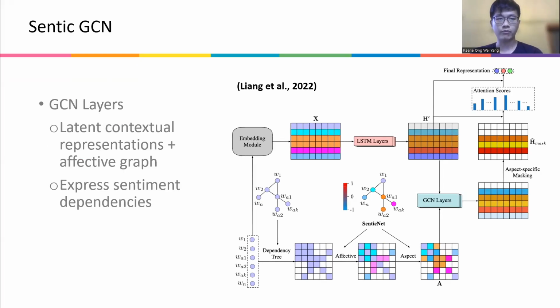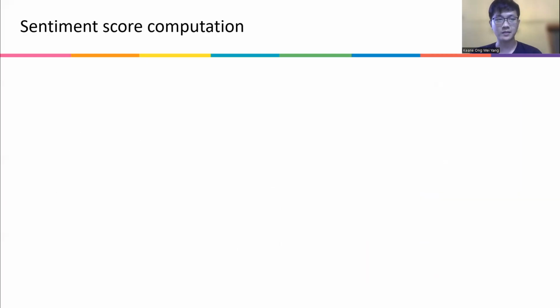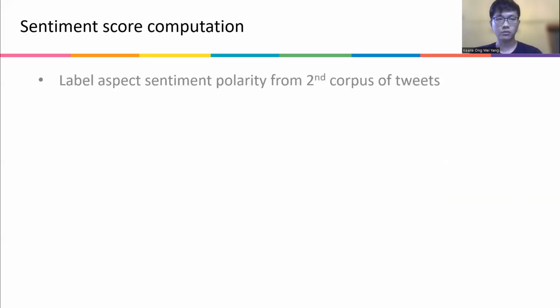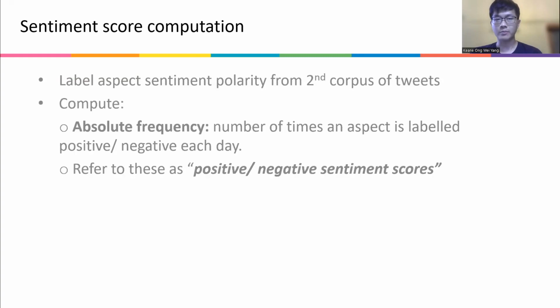Thereafter, we feed these latent contextual representations together with the affective graph, and we are able to express sentiment dependencies. So after using this algorithm, what we then do is to label aspect sentiment polarity, which is basically whether or not your particular tweet is positive, negative.